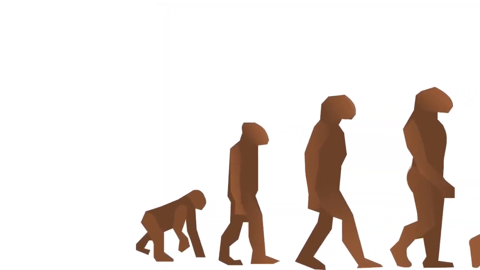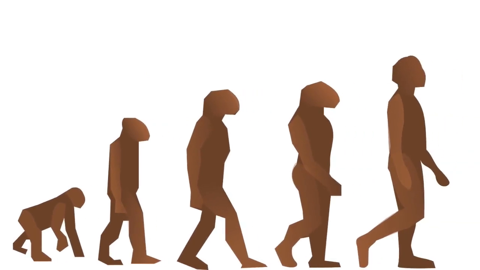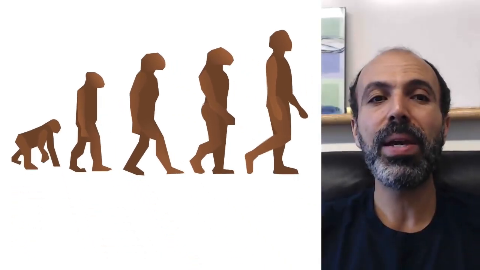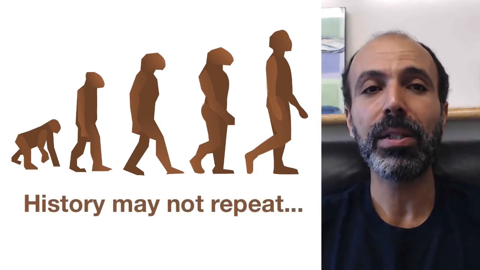The other thing, as I mentioned, is there's no directionality of evolution. History may not repeat itself. The late Stephen Jay Gould often used the analogy saying if you were to rewind the tape of life and play it again, would it actually unfold the same way? The answer is it may or may not. In a lot of cases, it may not. We may get something completely different.